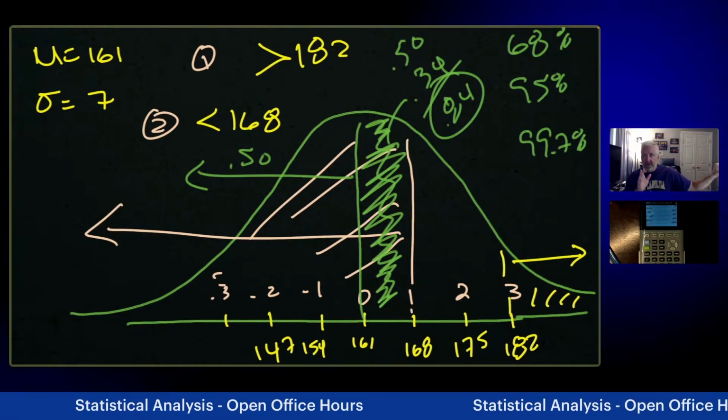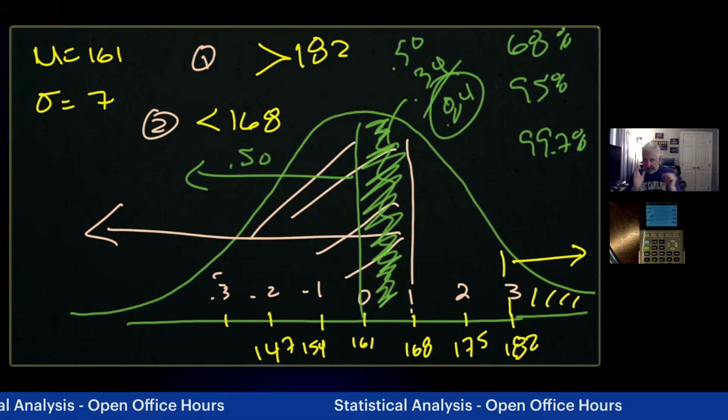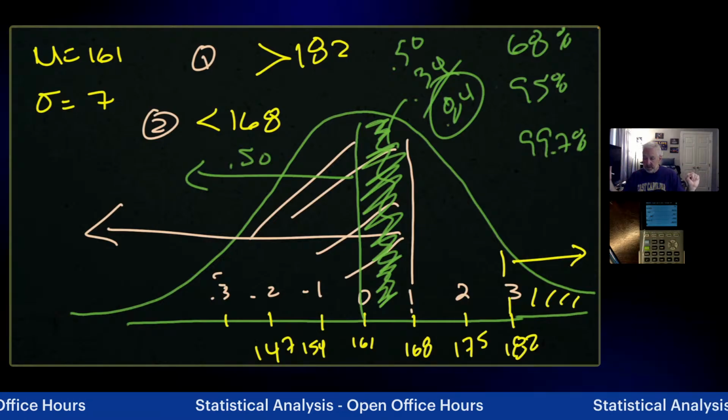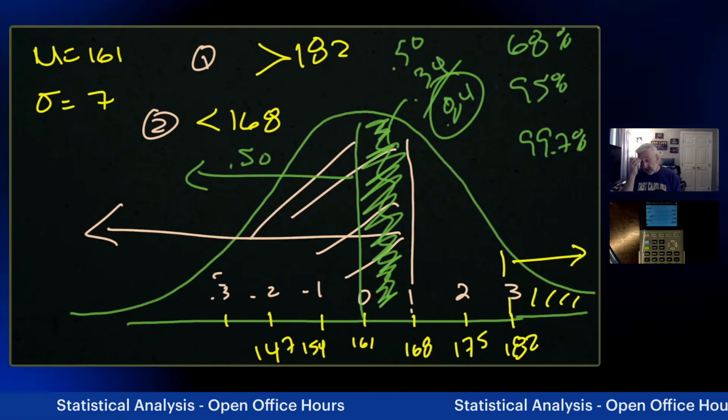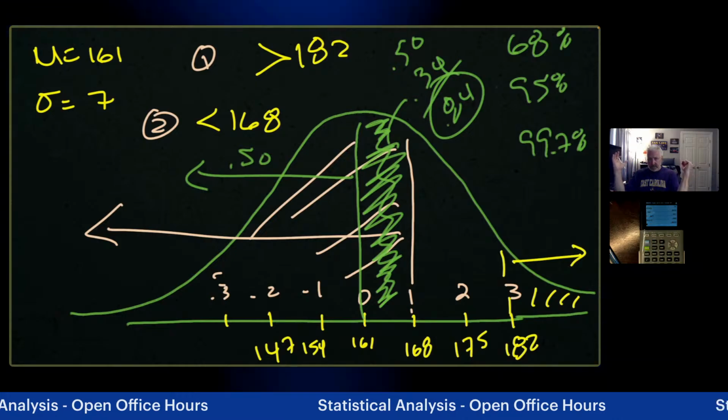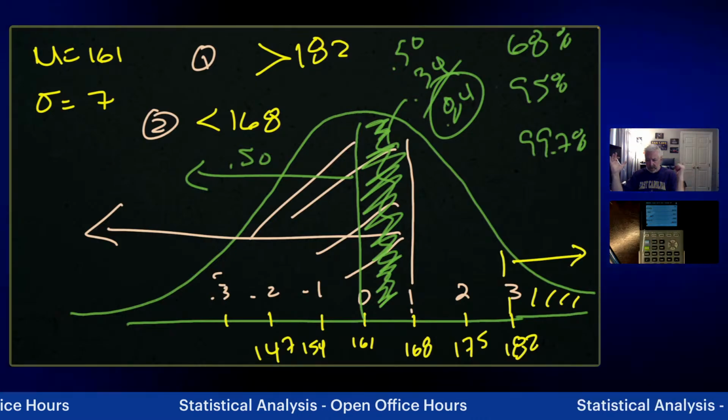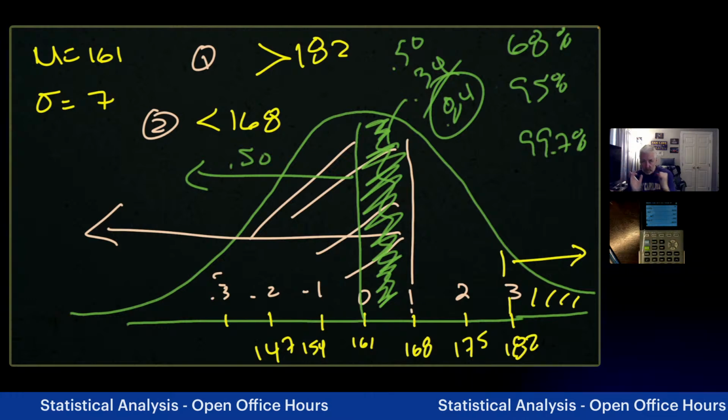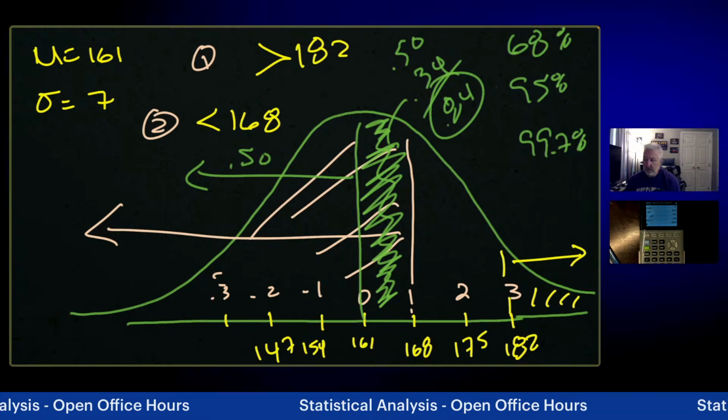If we know that 50% falls on either side of that median in the middle, which is also the mean, then we can figure out from there. And if we know that 68% is split between -1 and 1, then we know that from 0 to 1, it's 34% on both sides, or 0.34.